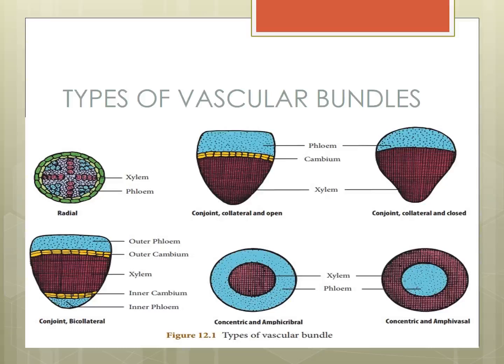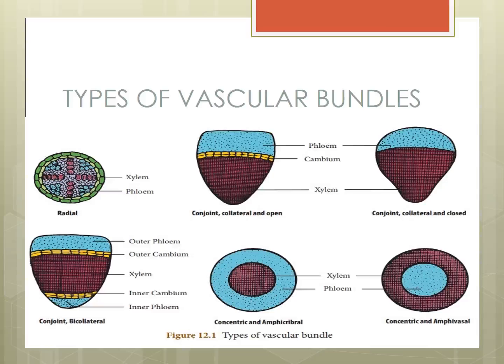Conjoined bundles have two types: collateral and bicollateral. In collateral, xylem lies towards the center and phloem lies towards the periphery, the side of the epidermis.